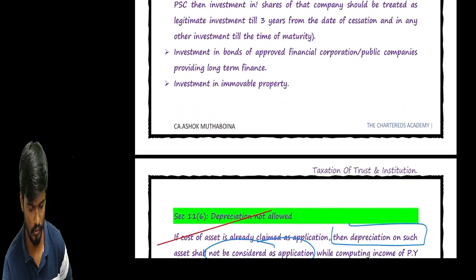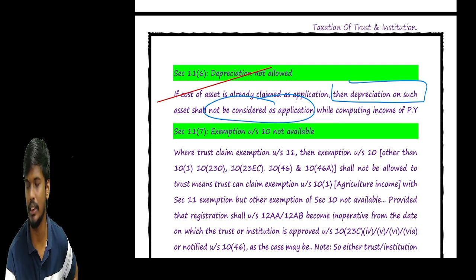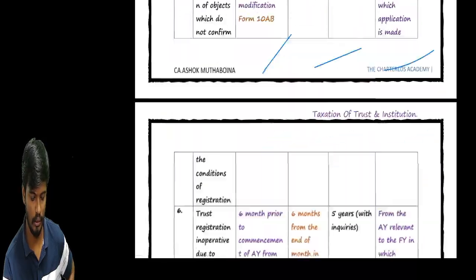If it is more than 20%, it reads as a business activity. It reads as a business activity, so no exemption is given under section 11 and 12. We cannot cancel the registration, but we can't cancel it due to that reason.